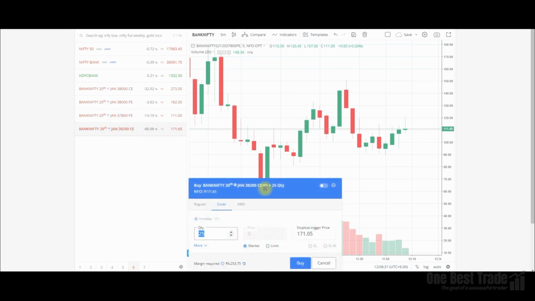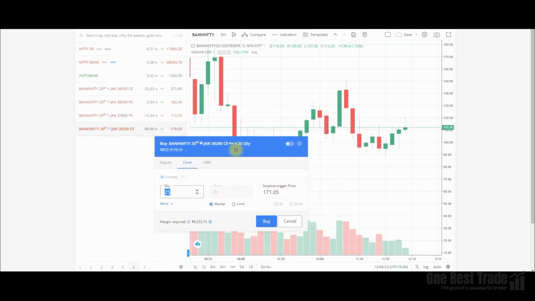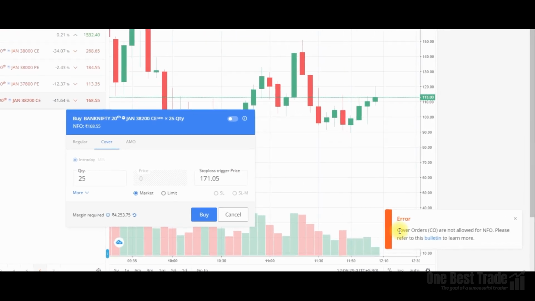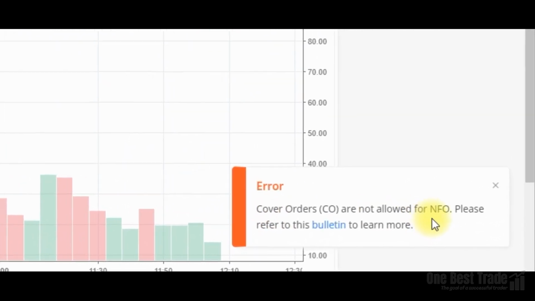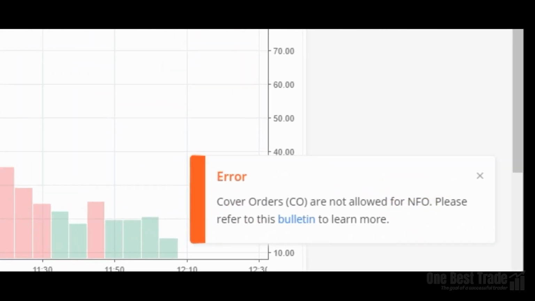Friends, you may be knowing it: Zerodha doesn't offer cover orders and bracket orders for intraday. You may be knowing it, right? You can find a cover order option, but if you place it, you'll get an error that cover orders are not allowed for FNO. So what is the solution then?